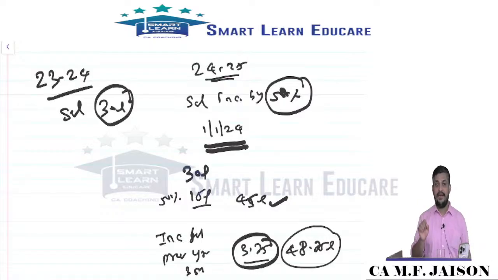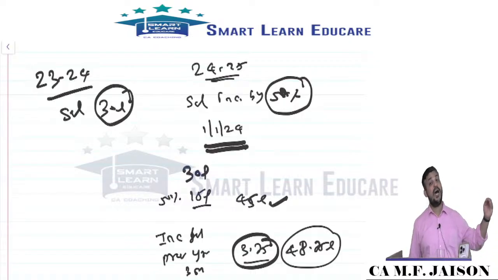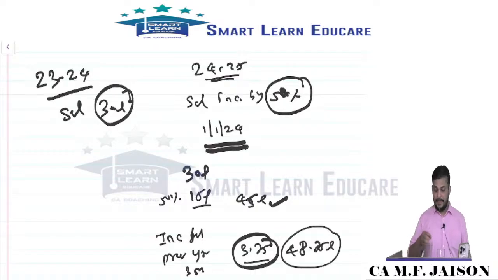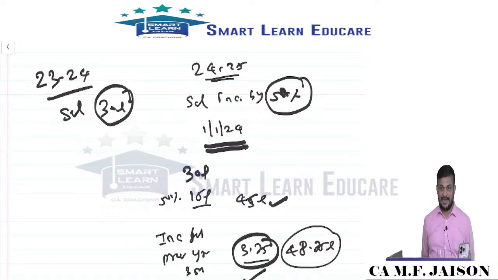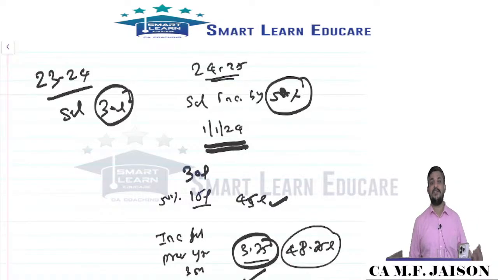For prior period, there should be error or omission in one or more preceding periods. Now the extra 3.75 you are paying is not because of an error committed in the last year. It is not because of a change in accounting estimate also. It is not because of a change in accounting policy also. Sir, policy only you changed, no sir? Correct. Salary policy I changed. Salary policy is not accounting policy. So whenever you change your accounting policy, that will be accounted as change in accounting policy.